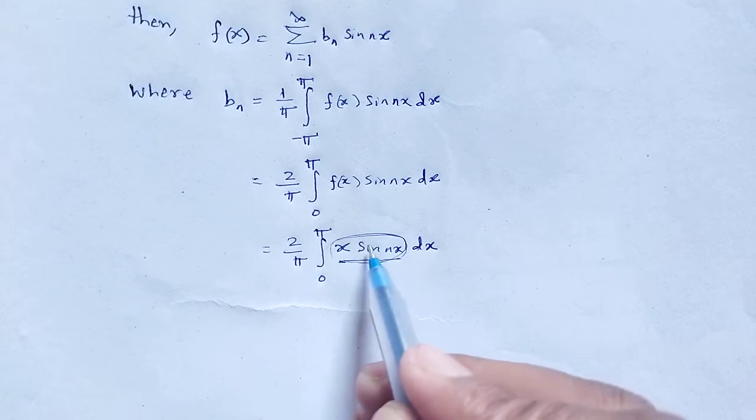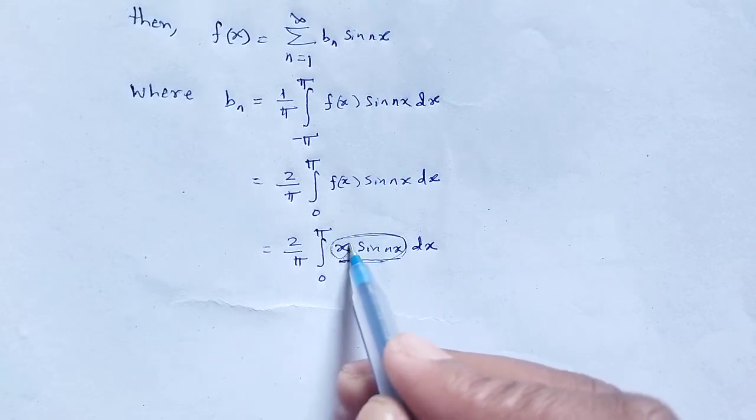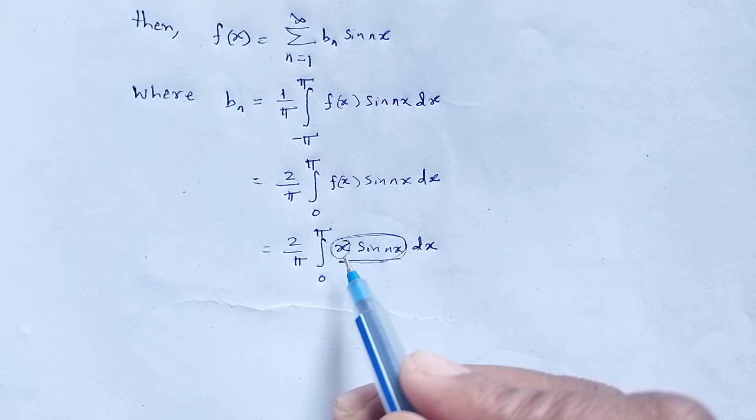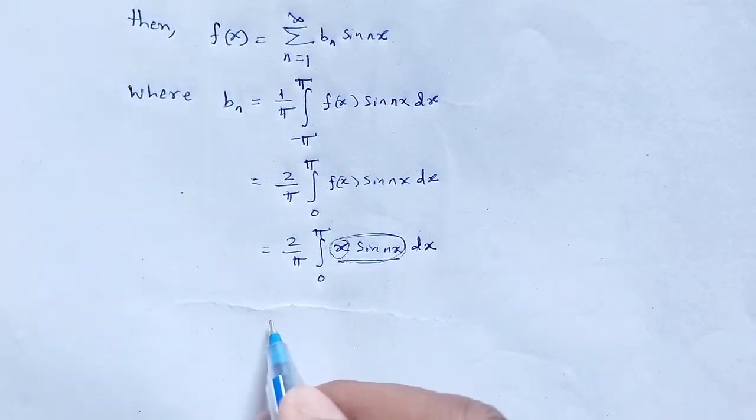We take x as the first function and sine as the second, and we implement the rule like ILATE and solve it.